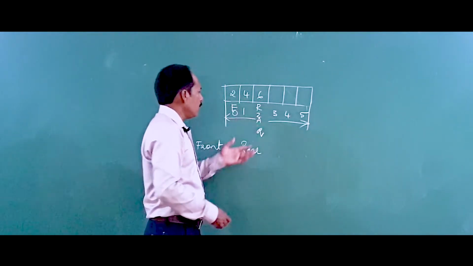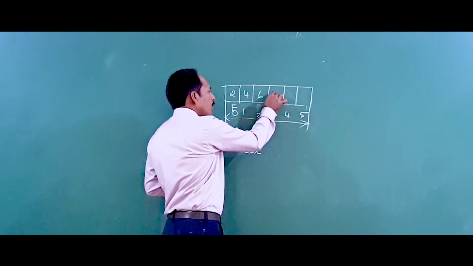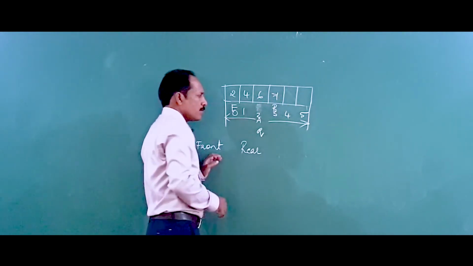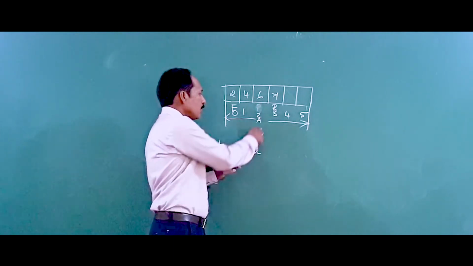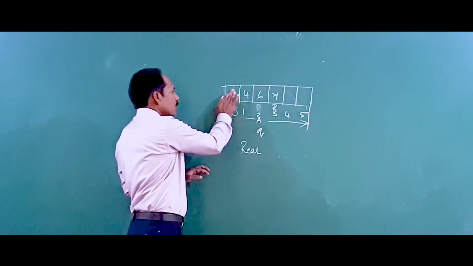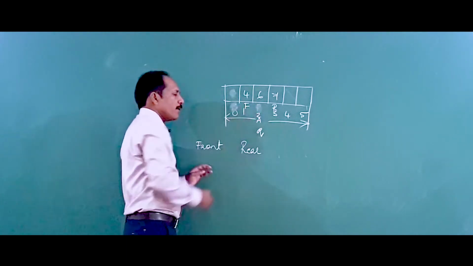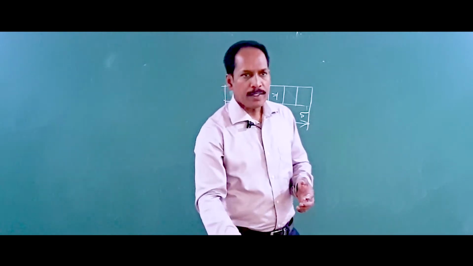Whenever you want to insert a new element, R is equal to R plus 1, and then the new element is inserted. Same thing, it is like pointing subscript positions. You just increase, and it goes to the next memory. Similarly, whenever you delete, the element is deleted and F equals F plus 1. So this is how we operate arrays, as I have already told.